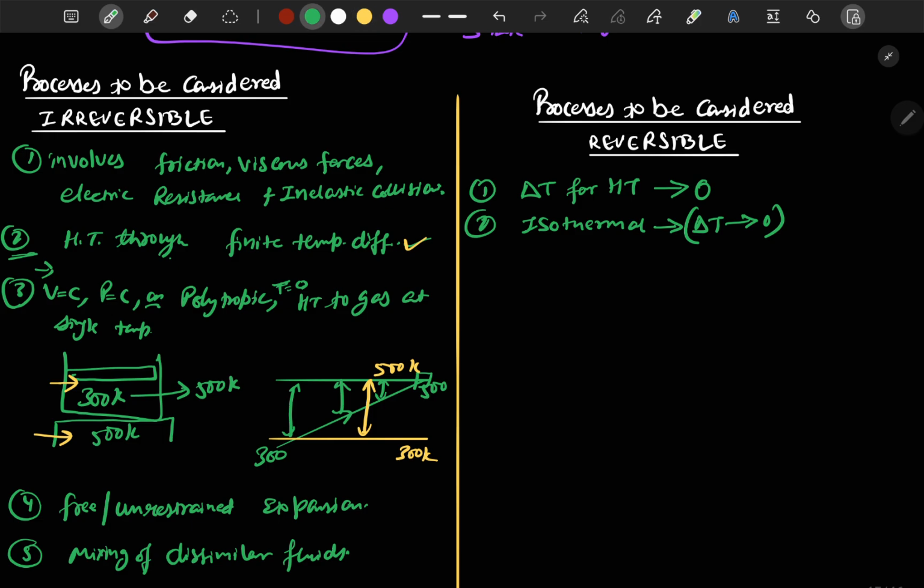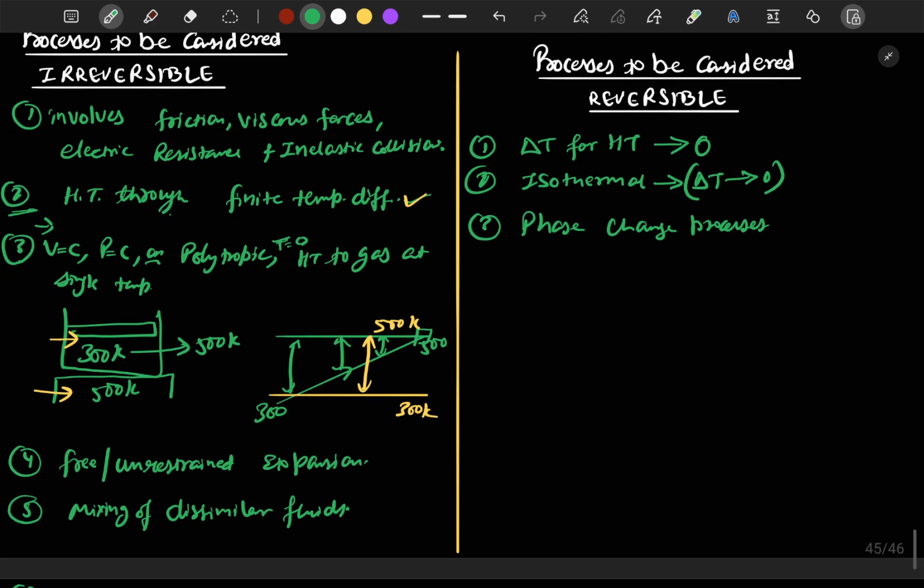Now moving to the next point for reversible processes. We can say that all the phase change processes are reversible, like boiling or solidification, we can always reverse the process. We can always melt the ice into water, and we can always condense the steam into water again.